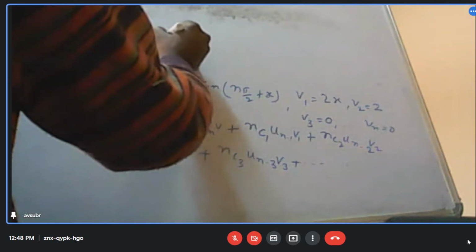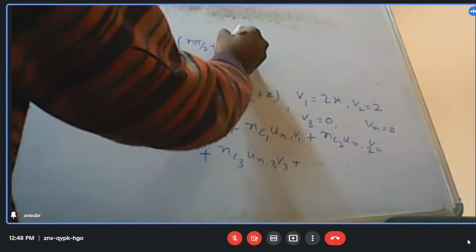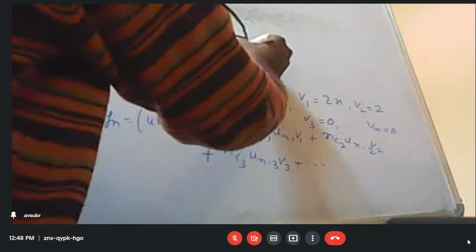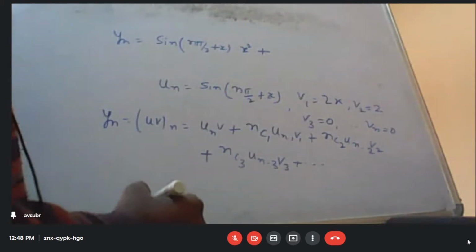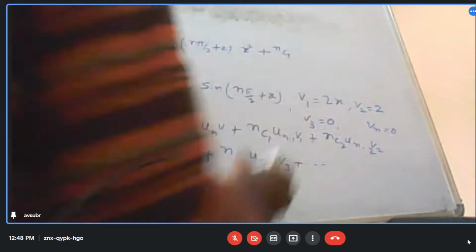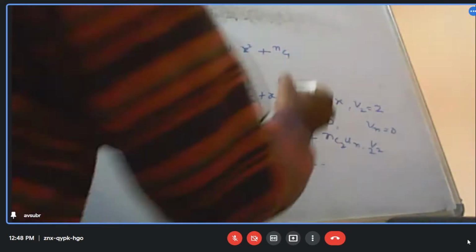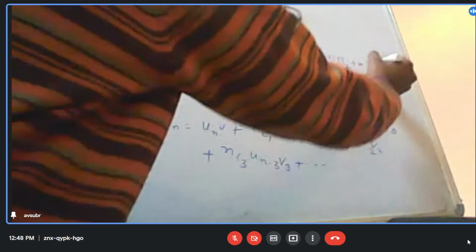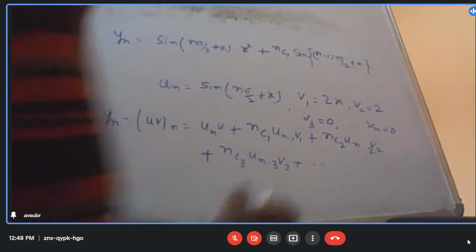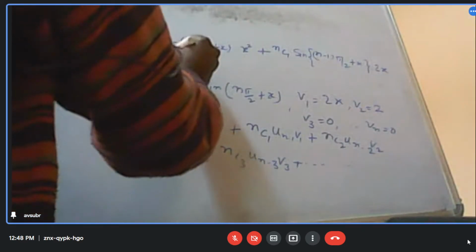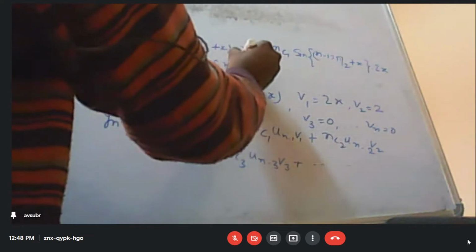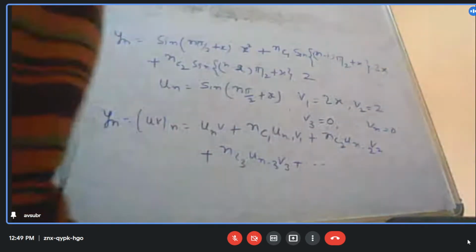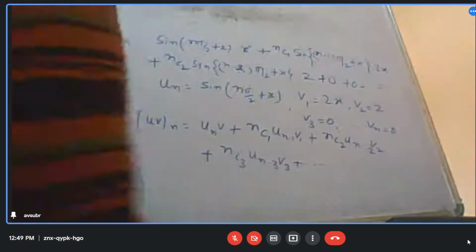Un is sin of x plus n pi by 2, into v, which is x square, plus nC1 times u n minus 1, which is sin of x plus (n minus 1) pi by 2, into v1, which is 2x, plus nC2 sin of x plus (n minus 2) pi by 2, into 2. And the rest are 0.